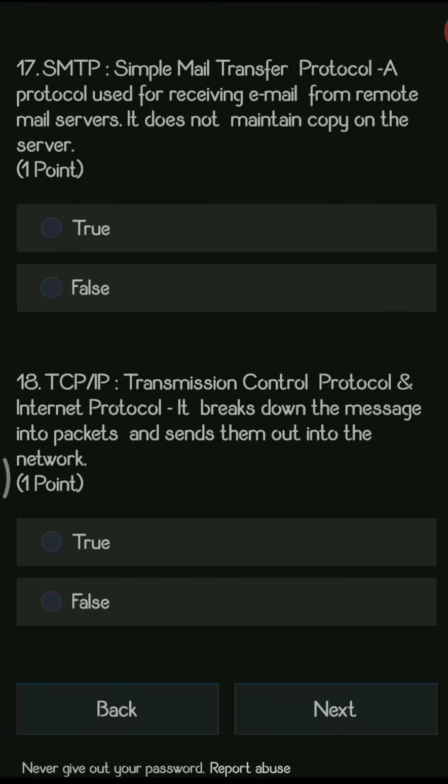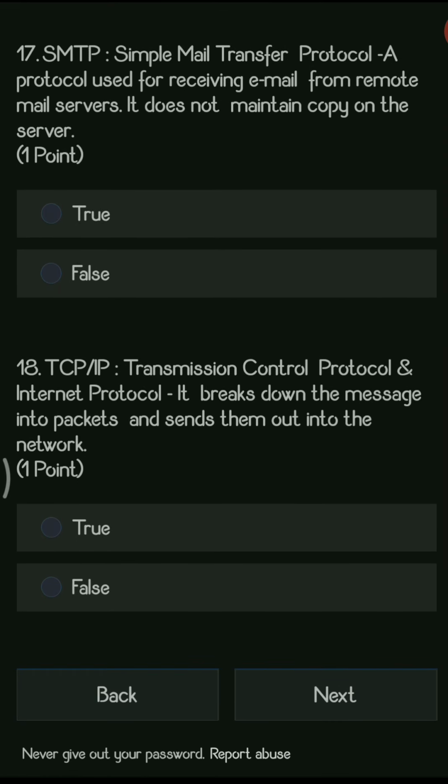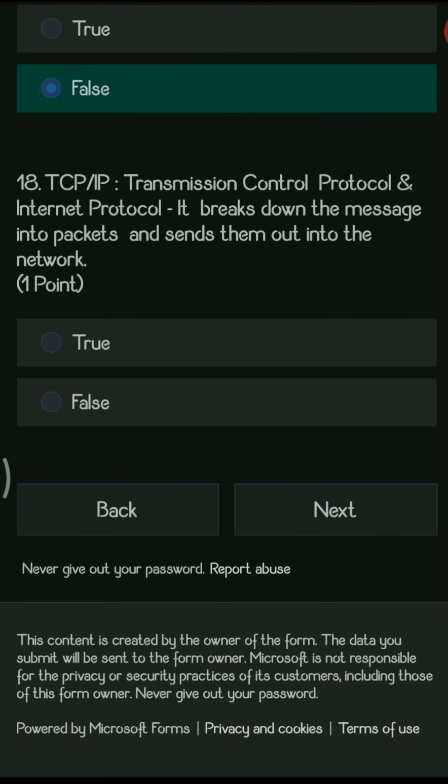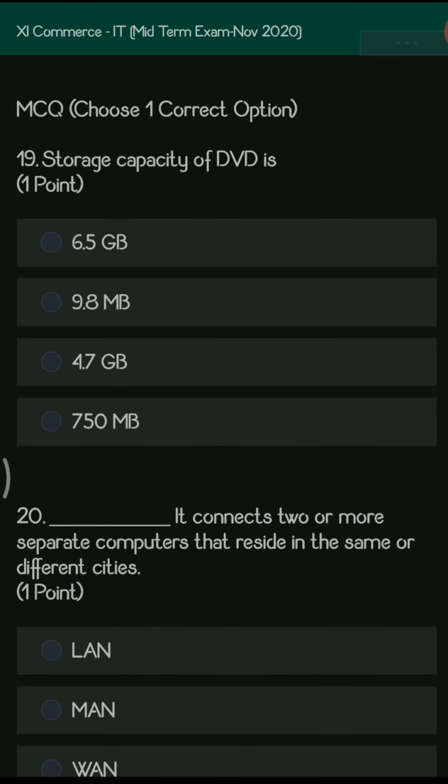So it is true. Next is SMTP, that is Simple Mail Transfer Protocol, a protocol used to receive email from remote mail servers, and it does not maintain a copy on the server. So this is not used to receive, this is used to send the email to the server, hence it is false. Next question, TCP/IP, that is Transmission Control Protocol and Internet Protocol, breaks down the message into packets and sends them out in the network. So this is true. It breaks down the message into small packets.